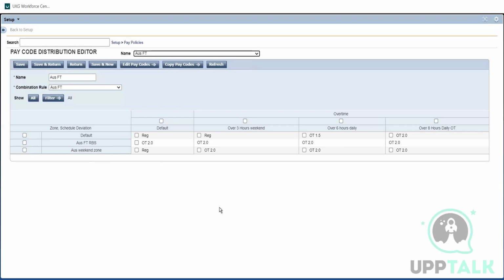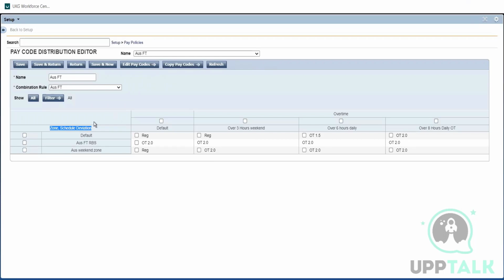So you can see here, schedule deviation will come here. If an employee is late or early to the shift, how it should be paid for those hours only. So only for that 10 minutes or 15 minutes or half an hour, which is early to the shift or where he's staying late to the shift, if you want to pay him something additional apart from these configurations, we will include it.